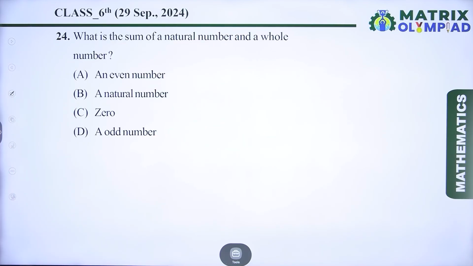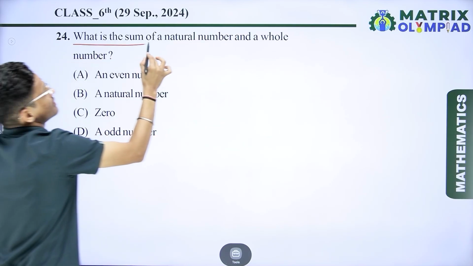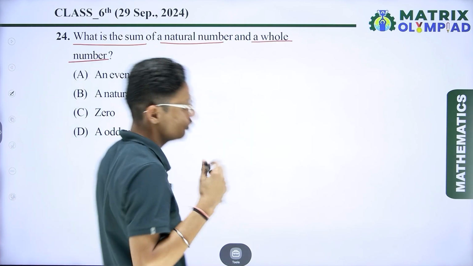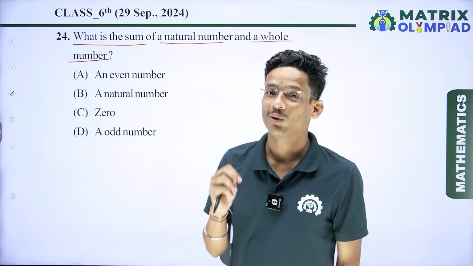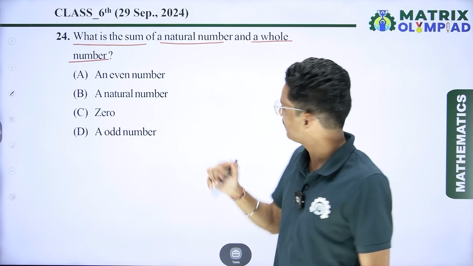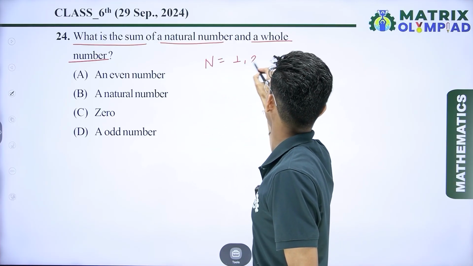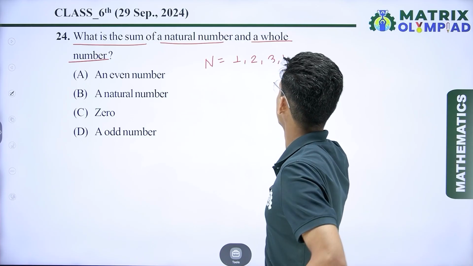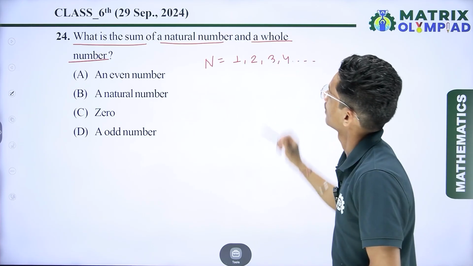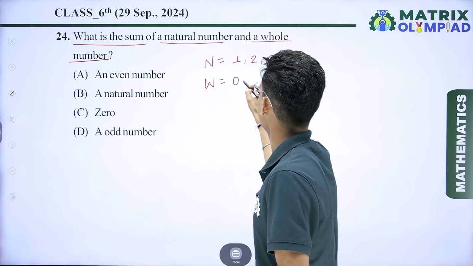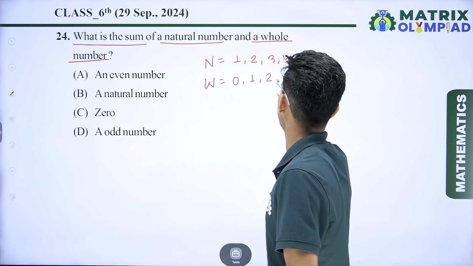Now the next question is: what is the sum of a natural number and a whole number? So you know what a natural number is? All the counting numbers are called natural numbers. So I can denote natural numbers by N, that is 1, 2, 3, 4 and so on. And whole numbers, which I represent by capital W, are 0, 1, 2 and so on.